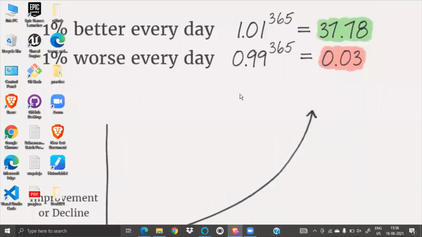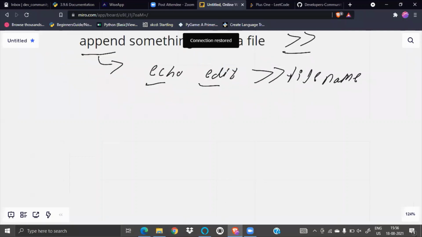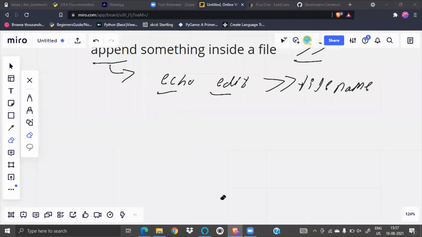Fine. So till now we know how to append. We can use double, echo, and then the file name, and we can do this. Let's see something new. So cat is clear, right? Write in chat what the cat command does.